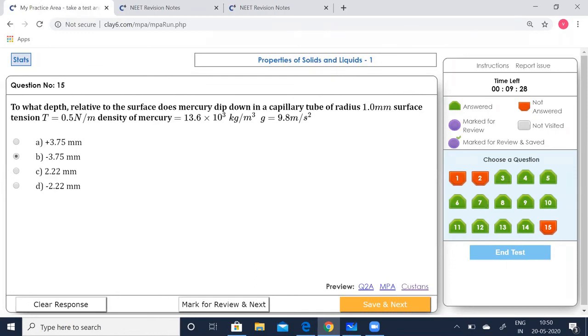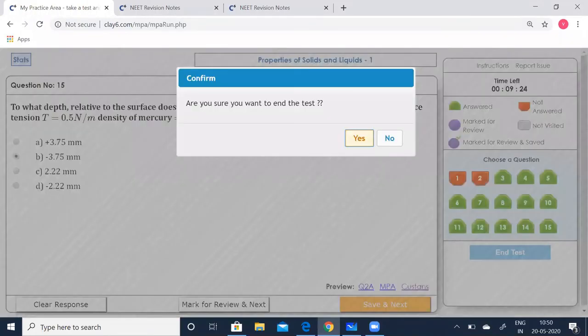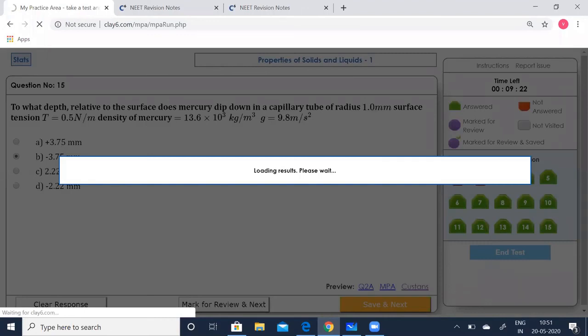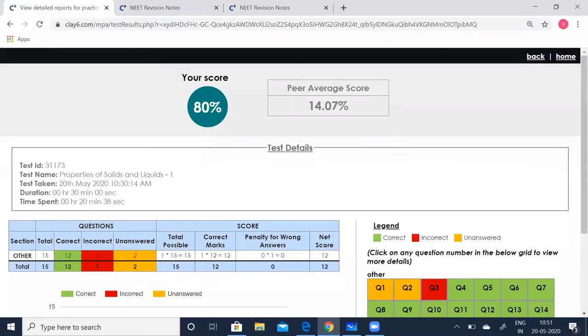So save that. Now we have finished all the tests. End the test. The results will be loading. Yeah, it says one incorrect answer. Let's check that incorrect answer. What is the incorrect answer?